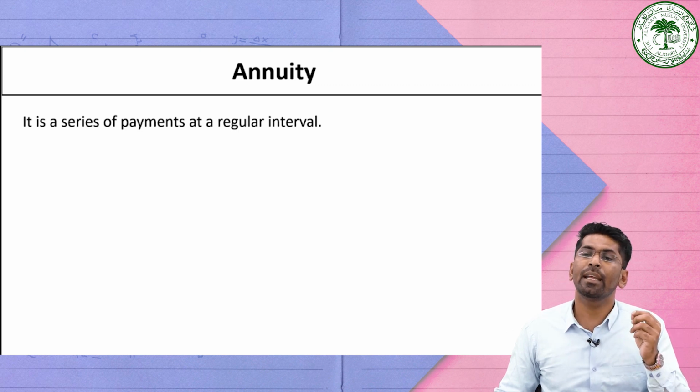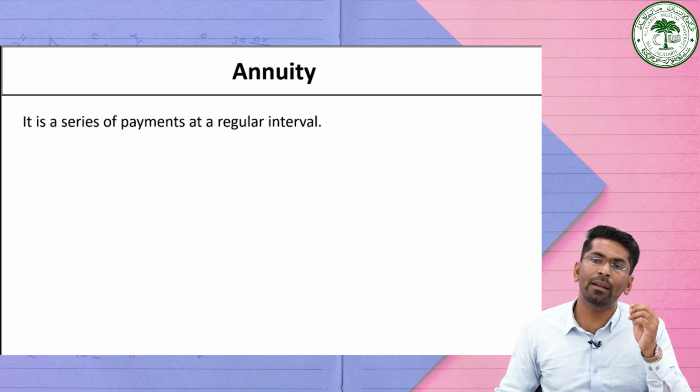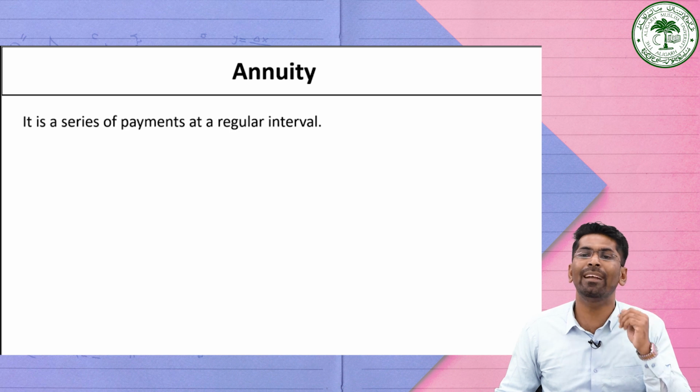So this means that if we pay or receive a particular amount at a regular time period or regular interval, then this type of amount is generally known as an annuity.